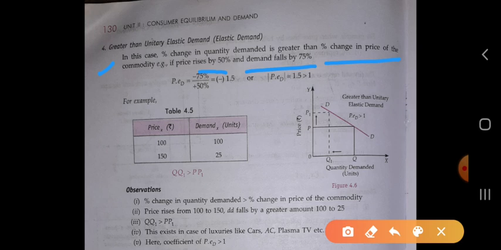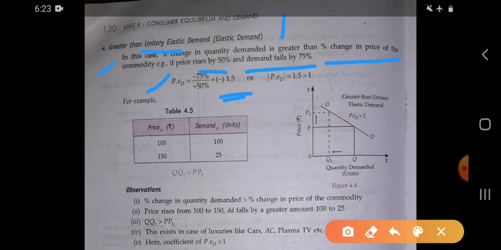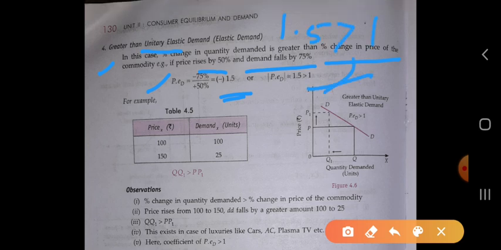For example, if the price increases by 50%, then demand falls by 75%. OK, it is also mentioned here that it is greater than unitary, meaning the PED value will be greater than 1. वो हमेशा ही 1 से ज़्यादा ही होगी. So we have taken the percentage change in quantity demanded to the percentage change in its price. Minus 75 means demand falls, and plus 50 means price rises. So we get the value of 1.5, which is greater than 1. So it means greater than unitary elastic demand.